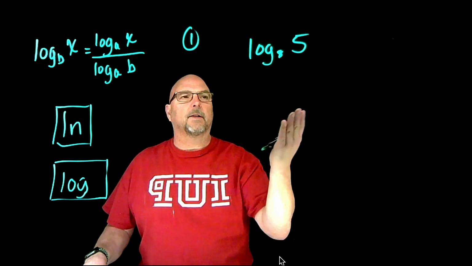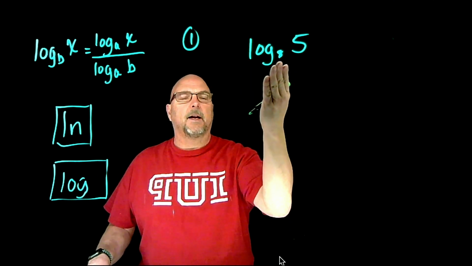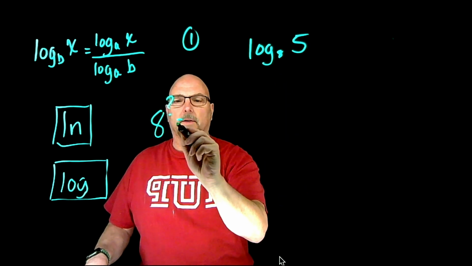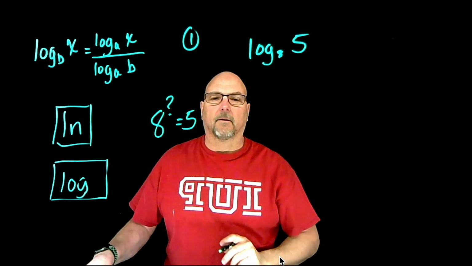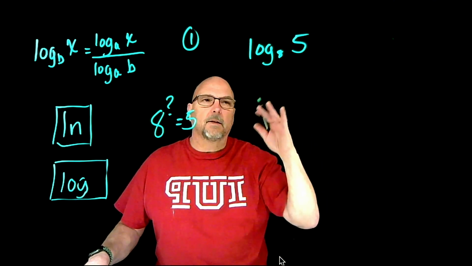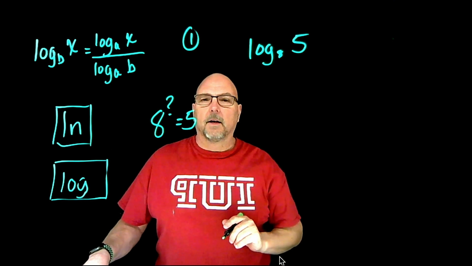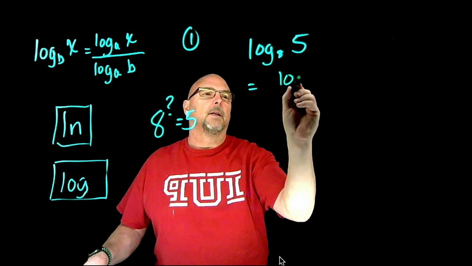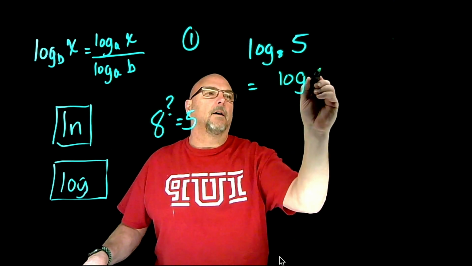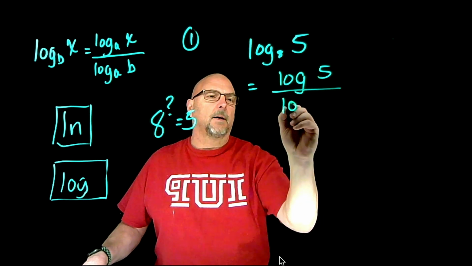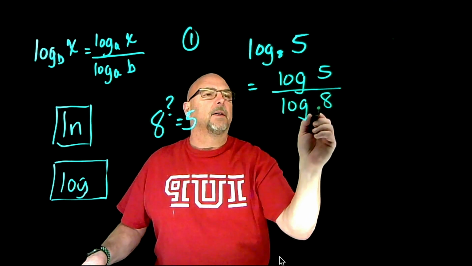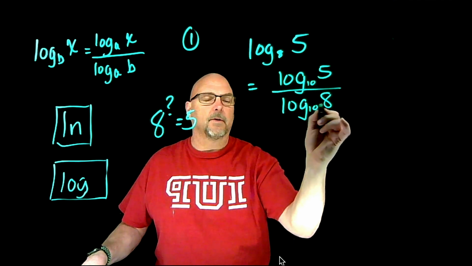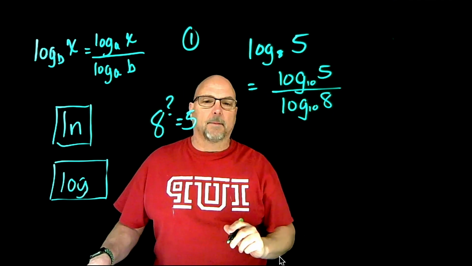All right, so here's a first example, log 8 of 5. So that means log base 8 of 5. So 8 to what power is going to equal 5? That's what we're looking for. So in order to do this, prior to your TI-84, you would have had to say, well, this would be equivalent to the common log of 5 divided by the common log of 8. Note again that we don't have to put the 10 down here. If there's no 10 there, it's implied that this is a common log.